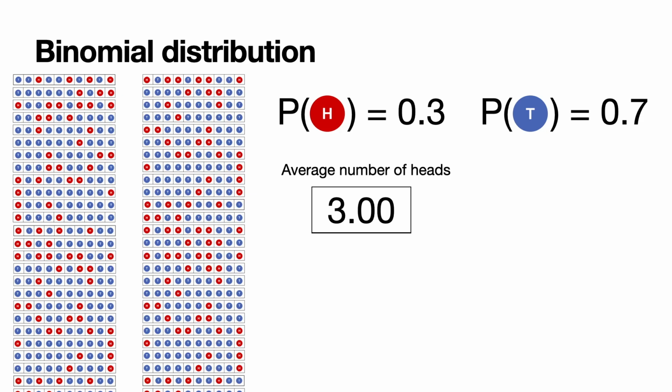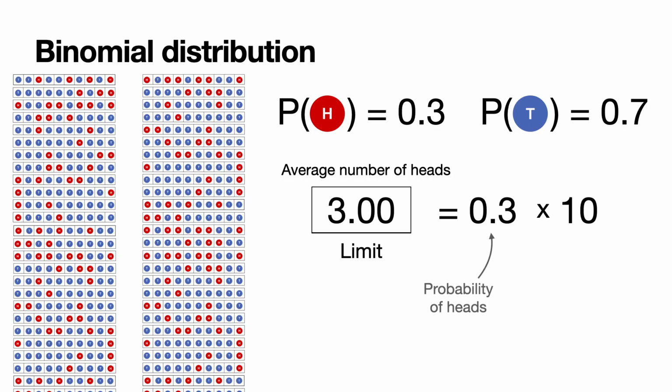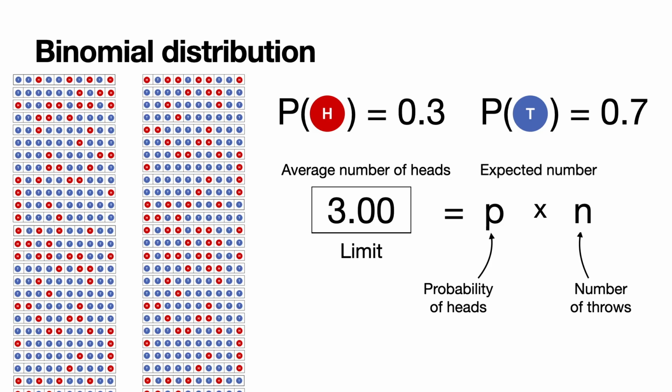And what happens? Well, when we run it for a long time with lots and lots of tries, we can see that the number converges to 3 heads, which makes sense. This is the limit. So now what we get is this 3, which is 0.3 times 10, which is the probability of landing in heads times the number of throws in each run. And this is what happens in general. The probability that the coin lands in heads is P, and in each run we throw the coin n times, then the average is n times P. And this is what we call the expected number of heads.